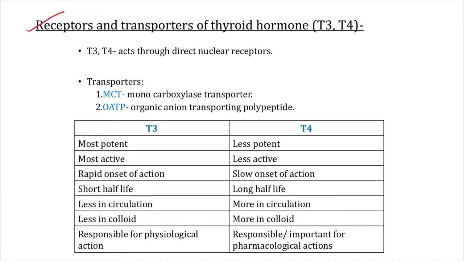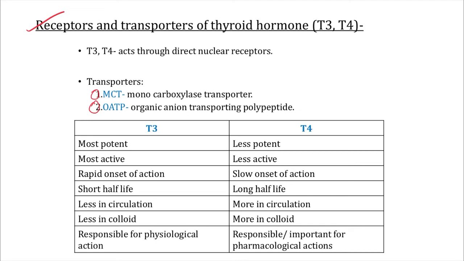The first one is our MCT, monocarboxylase transporter. The second one is OATP, organic anion transporting polypeptide. So thyroid hormones cannot cross the plasma membrane, that's why they use certain membrane transporters. The first one is MCT, very important, and the second one is OATP.